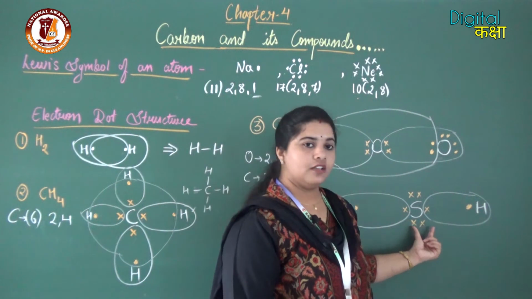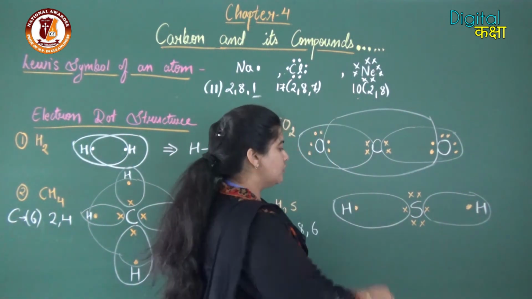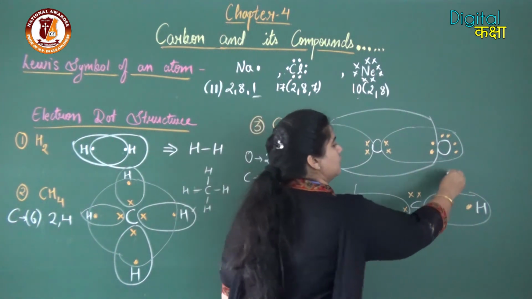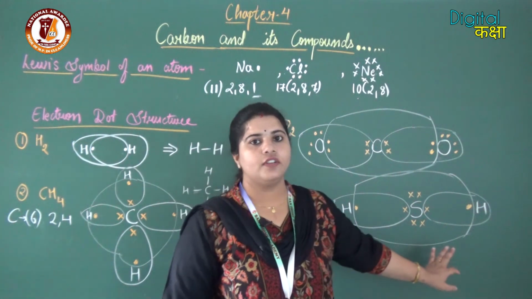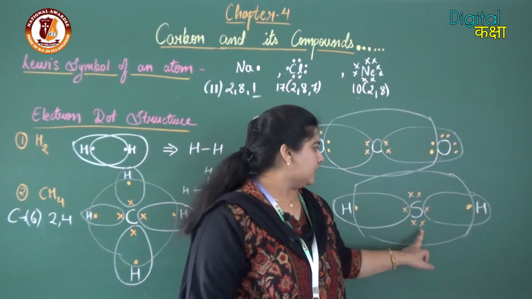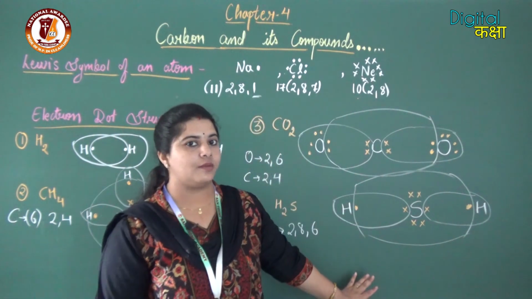But in case of sulfur, sulfur has 6 electrons and requires 2 more electrons. So the 2 electrons of the 2 hydrogens are shared by the sulfur, and sulfur has also got 6 plus 2, that is 8 electrons, and sulfur is also stable now.